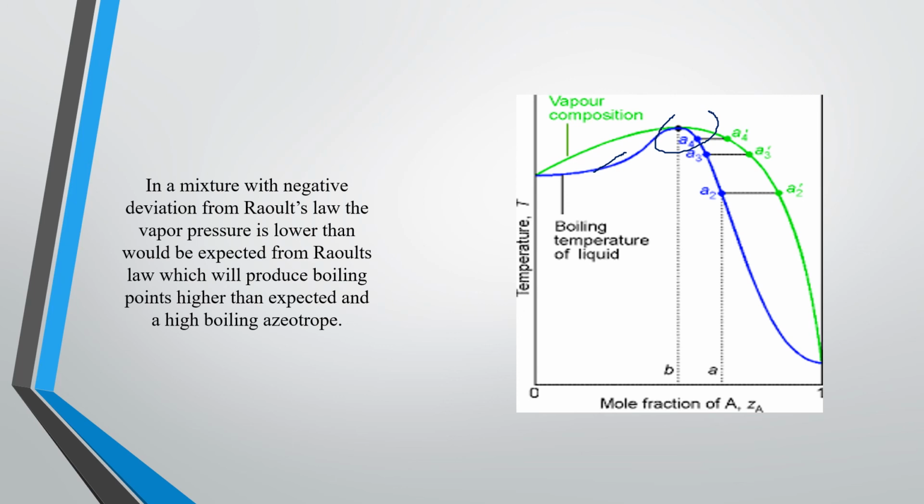This is all we gonna be learn. But in today's topic we learn about the temperature component curve for ideal and non-ideal solution, vapor pressure curve, and for non-ideal and ideal solution, and what is the Raoult law, right?